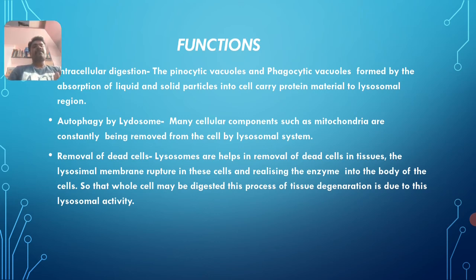This is the process of tissue degeneration due to lysosomal activity. I am telling here, in case the cell becomes old, the cell undergoes degeneration due to the activity of what? The lysosomal activity. That is why there is removal of dead cells in the tissues.